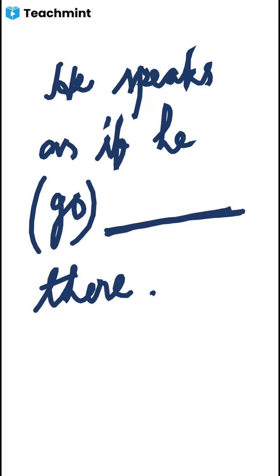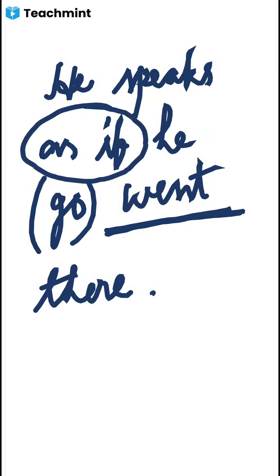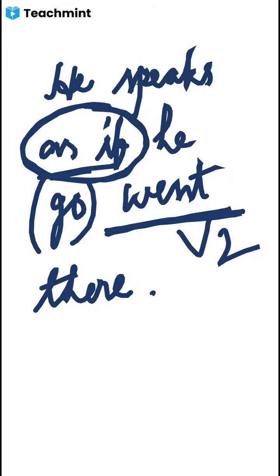He speaks as if he go there. So he went there. The answer will be he went there. Remember, whenever this as if phrase is there, we have to use the past form of the verb, the simple past form, that means the V2 form. V1, V2, V3. Is it clear to all of you? So practice the two sentences so that you can understand well.